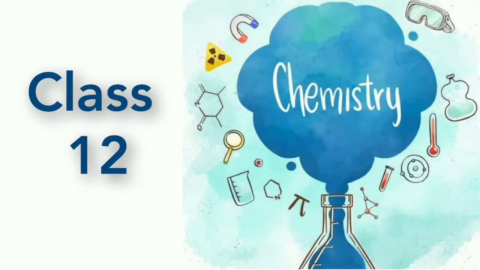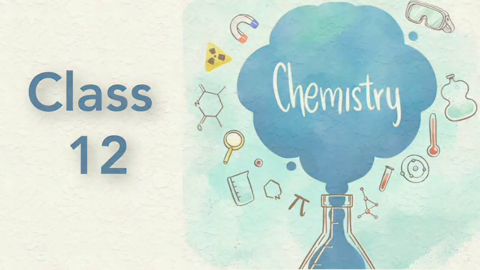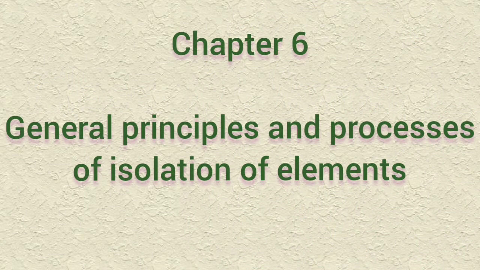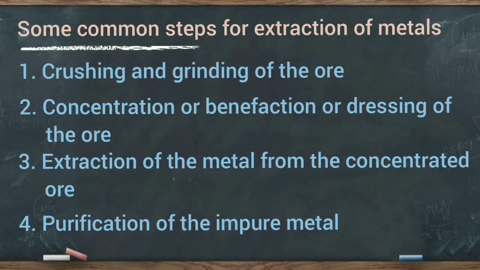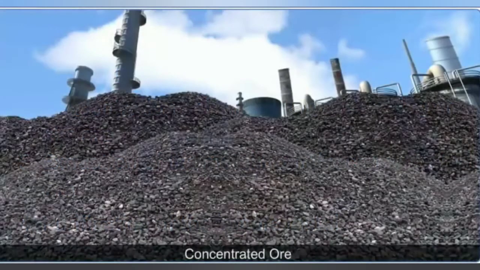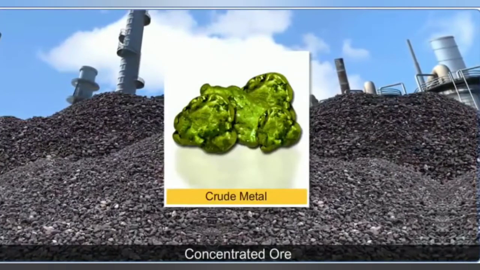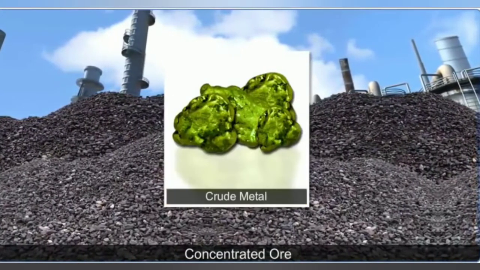In this plus 2 class chemistry video lesson, today we are going to continue with chapter General Principles and Processes of Isolation of Elements. Till now we have studied first two steps of metallurgy. The first step is crushing and grinding of the ore and the second step is concentration of the ore. And now we will study the third step, that is how a crude metal can be extracted from its concentrated